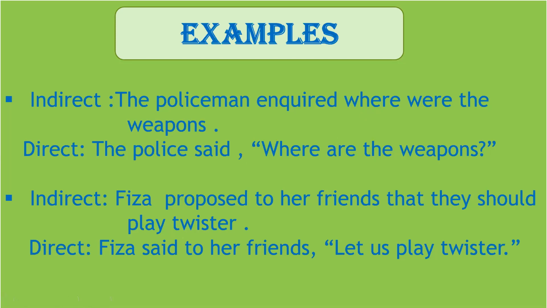So we know that our question will start with the WH word where, and were is in the simple past tense, it will become are. Simple present tense: where are the weapons? And since it is a question, we put a question mark and then we close the inverted commas. So the policeman inquired became the policeman said, then comma, then inverted commas open. Since it is a WH type of question, we begin the question with the question word where, and then were, which is in the simple past tense, we make it are, and the weapons, and then we put a question mark since it is an interrogative sentence and close the quotation mark.